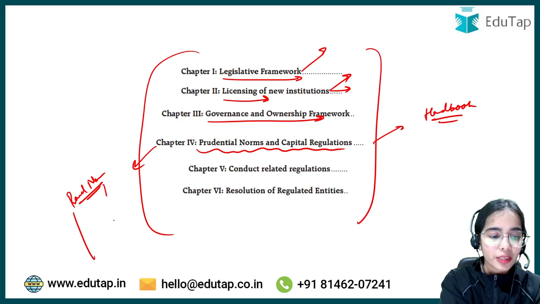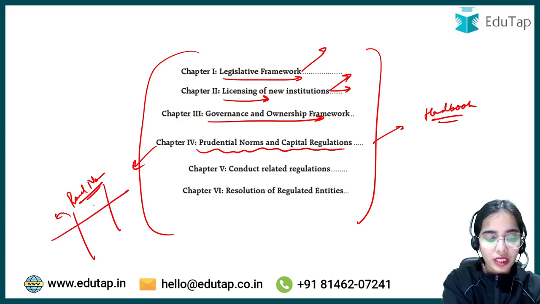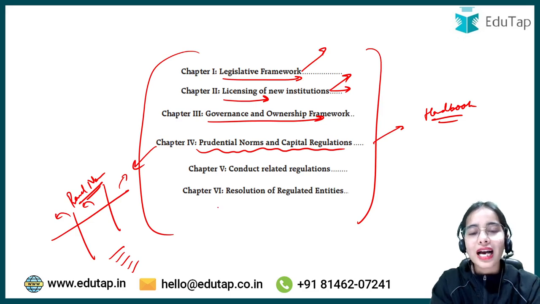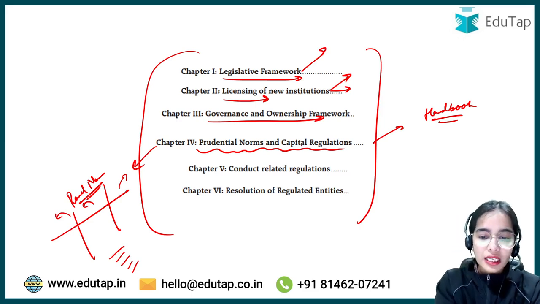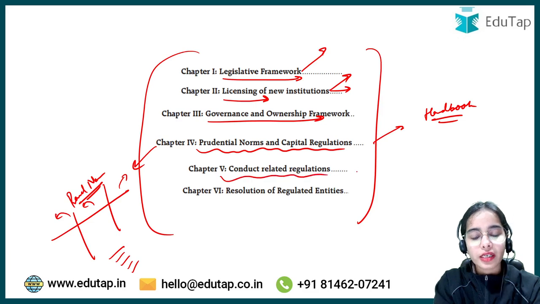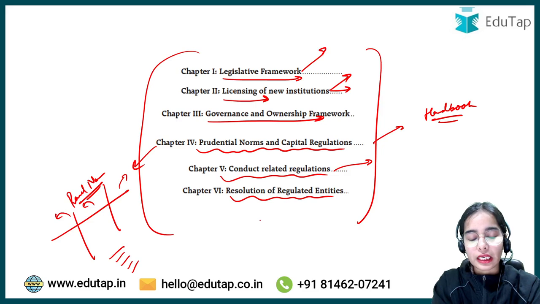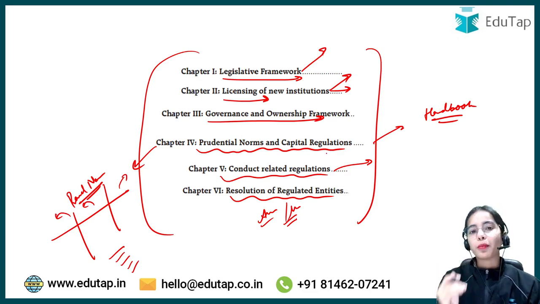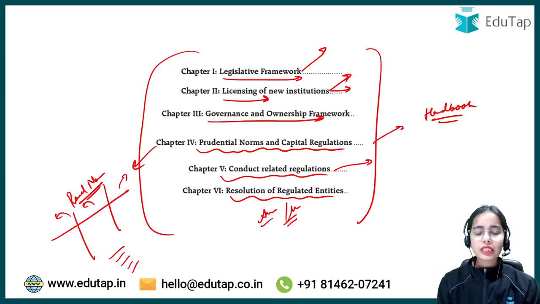The Basel norms have been divided into the older Basel norms and the new ones, as well as the different kinds of risk, market risk, forex risk. All of this has been defined: what is market risk, what is forex risk. So that is also present here. The conduct related regulations have been given in a summarized form for the regulated entities, and the resolution of regulated entities, if there is an amalgamation or merger that is happening. What is the resolution is also provided, and all of this is given in the tabular format. Okay, so this is it.